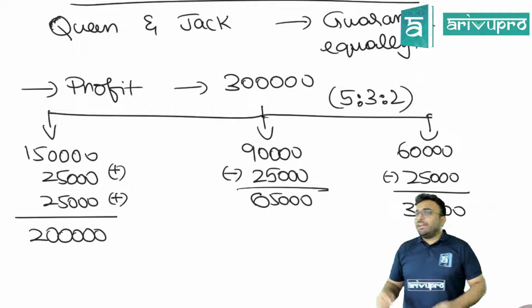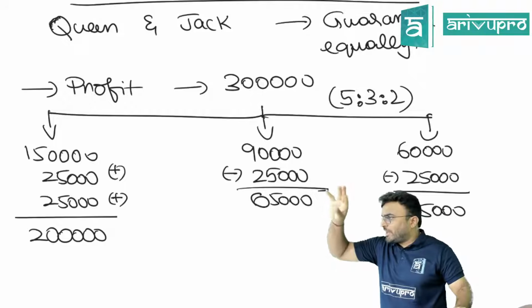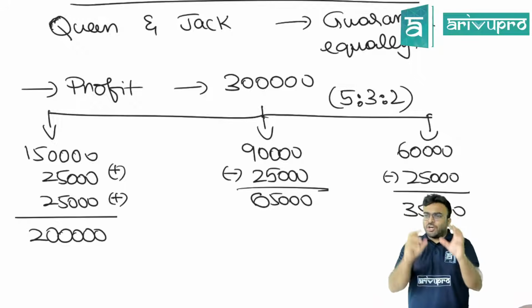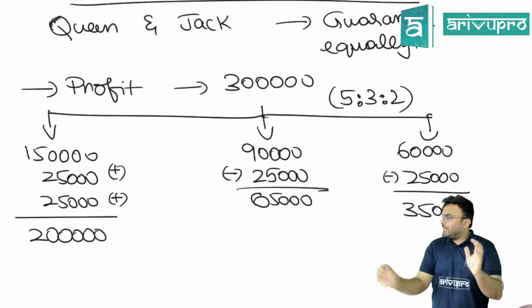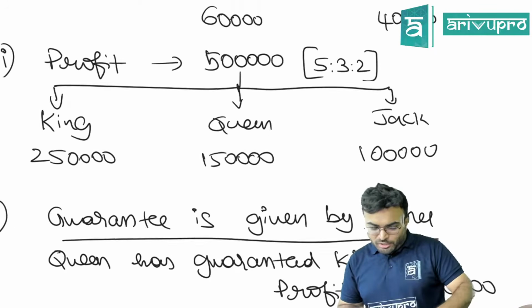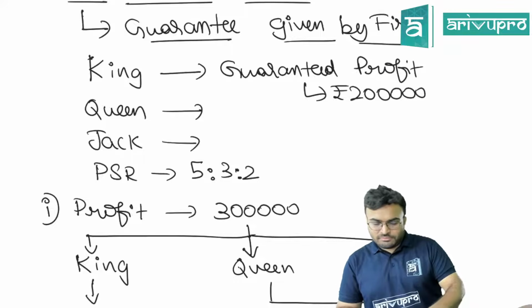Clear? If at all guarantee is given by other partners in a different agreed ratio, not their profit sharing ratio, different agreed ratio. So in that case what happens, again distribute the profit. If there is shortage, that shortage will be given by other partners. Is this clear? This is the last concept of the introduction part of partnership. You can write it quickly.